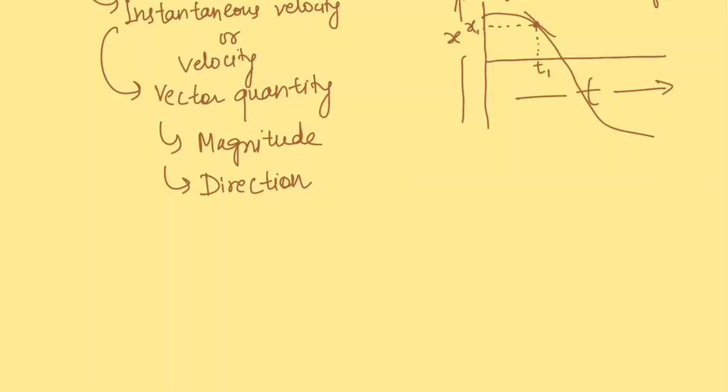Another concept: like in the case of average velocity, there was a parameter average speed.